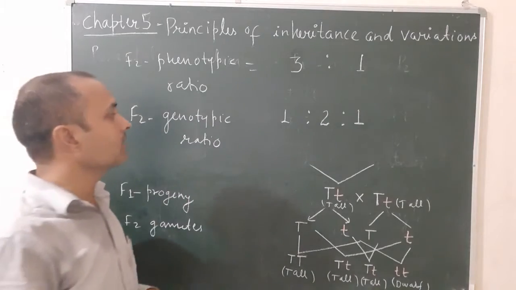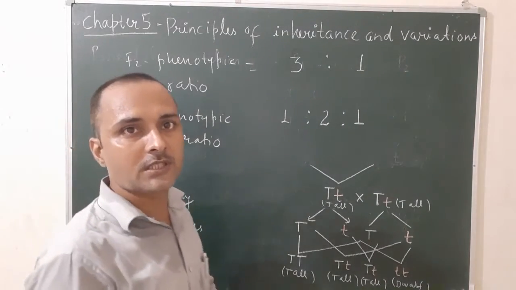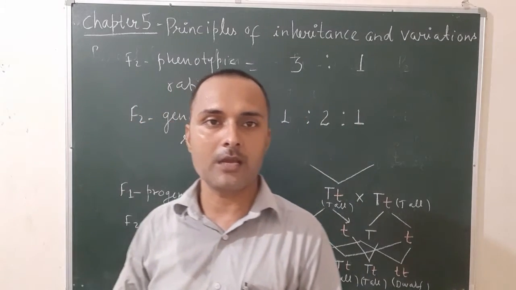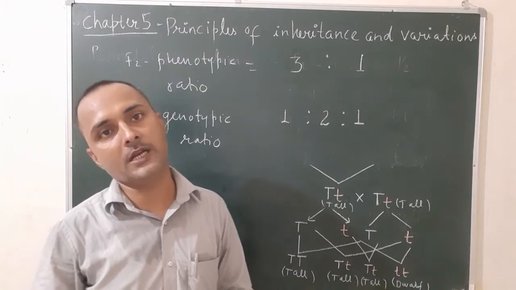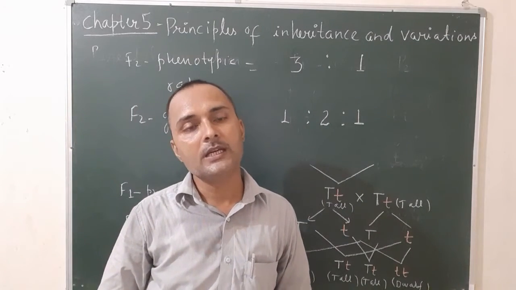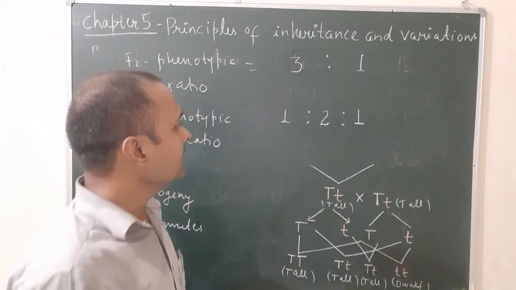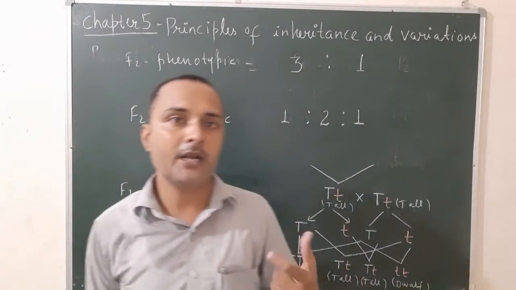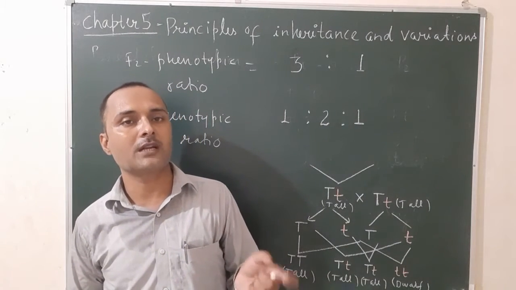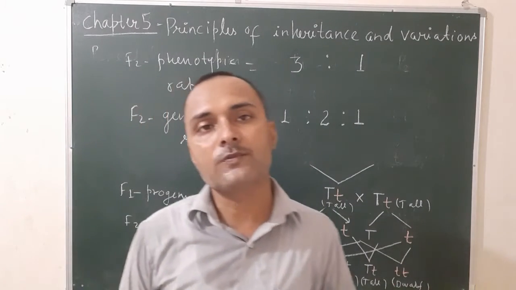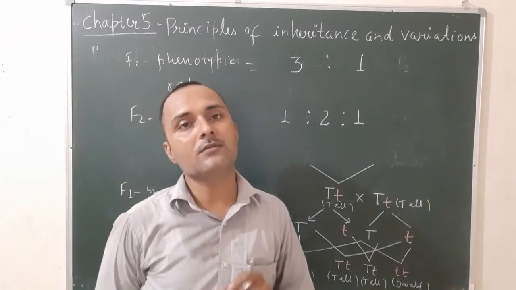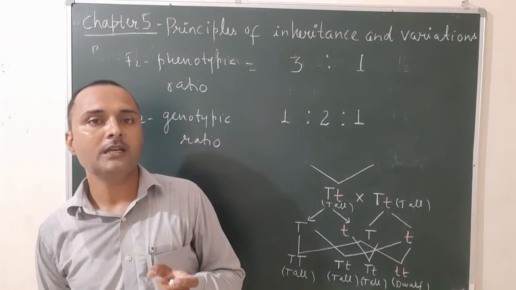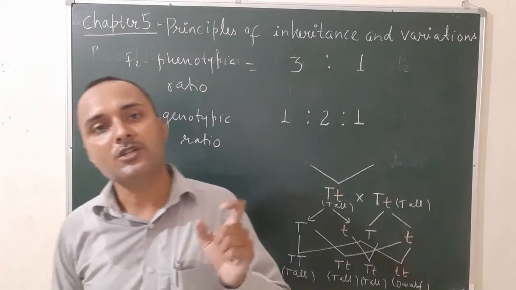So this is all about the law of segregation. Once again, what is the law of segregation? This law states that when a pair of alleles occurs in a hybrid, they do not mix or blend, but during gamete formation, they separate in such a way that each gamete receives a single factor. On Mendel's time, the word gene was not discovered, so the word factor was used for gene. The word factor was given by Mendel for gene, and you know well the word gene was given by Johannsen.